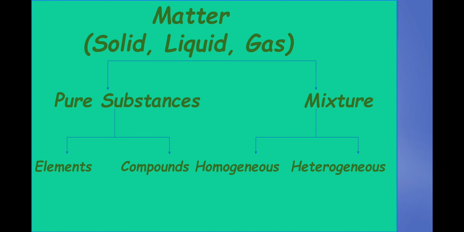Matter may consist of solid, liquid or gas. It may be of two types, pure substances or mixture. We usually notice the word pure written on packets of butter, ghee, salt, etc. For a common person, pure means a substance which has no adulteration. But for a scientist, the word pure means the substances in which all the constituent particles are same with respect to their chemical nature. So for the scientist, the ghee, butter, salt are not pure substances but mixtures.